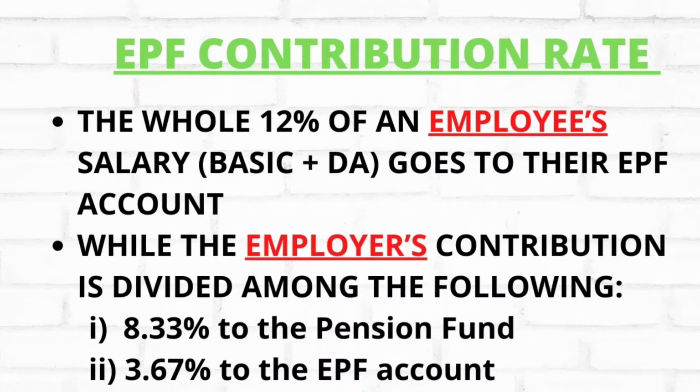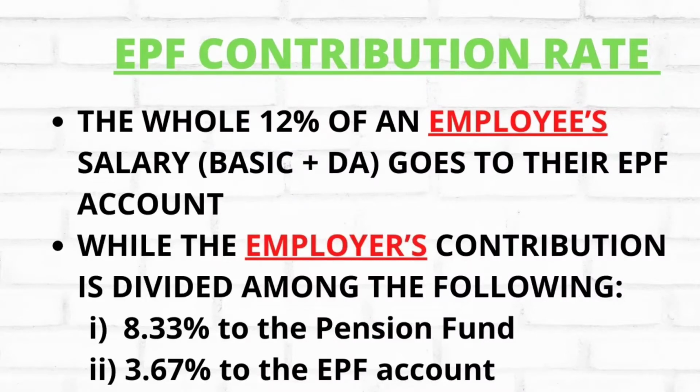The whole 12% of an employee's salary, that is basic salary plus dearness allowance, goes to the EPF account, while the employer contribution is divided as follows: 8.33% to the pension fund and 3.67% to the EPF fund. We discussed that salary includes only basic salary and dearness allowance for the calculation of the limit of 15,000. On that we have to apply 12% for PF contribution. Both employer and employee will equally contribute to the EPF.